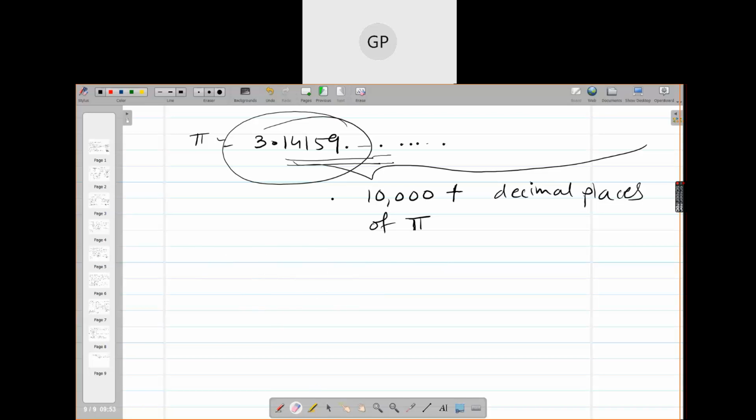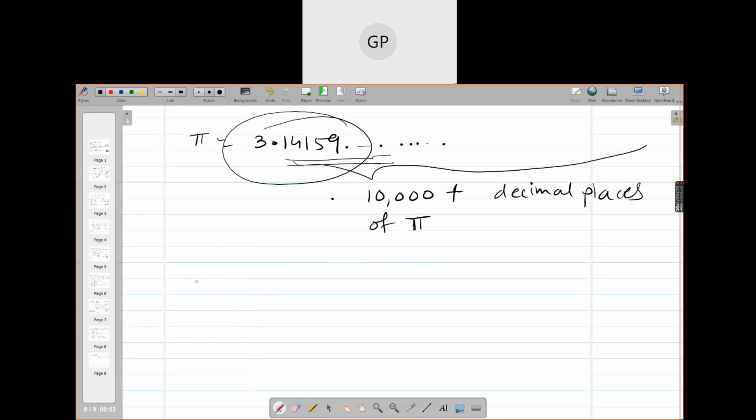Golden ratio, its value is 1.61 onwards. That is also a non-terminating decimal representation, so it doesn't stop. Like half, what is half? Half is 0.5. It terminates right there; after 5 you don't write anything. But this is non-terminating, non-repeating, so it is called an irrational number. Do you understand what I am saying?